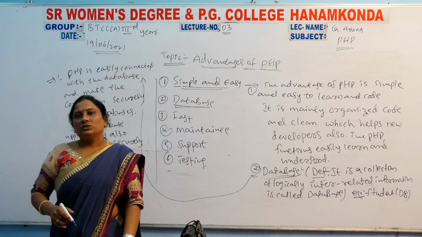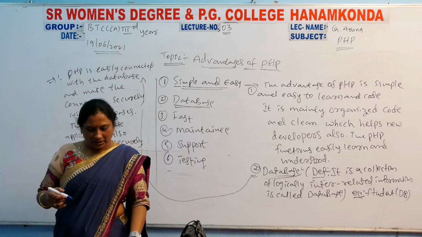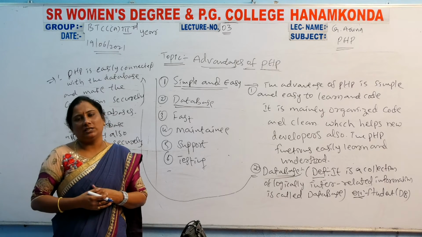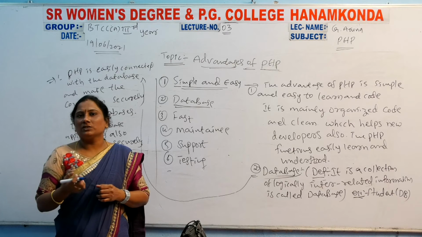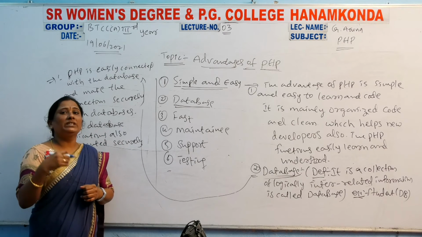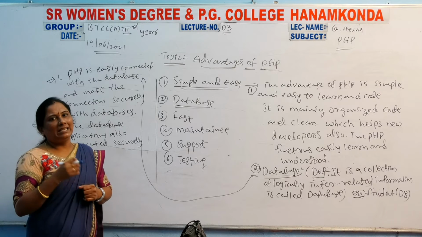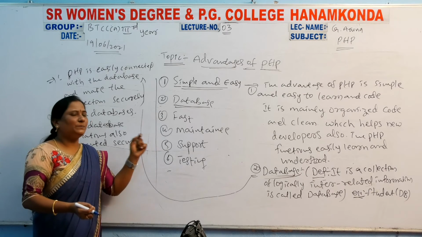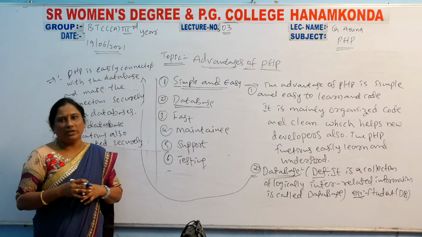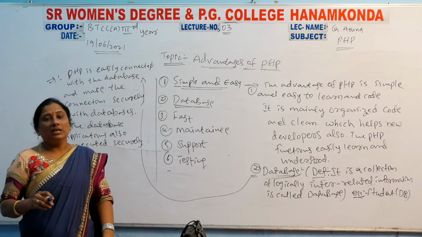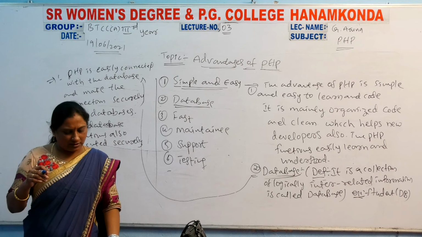Then the third one: fast. Fast means very fast execution is there. Very fast execution means the program code is very fast compared to other languages like C, C++ or Java. PHP code is very fast compared to other languages.